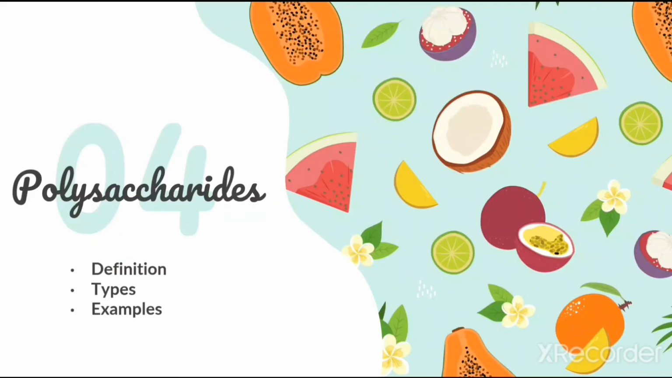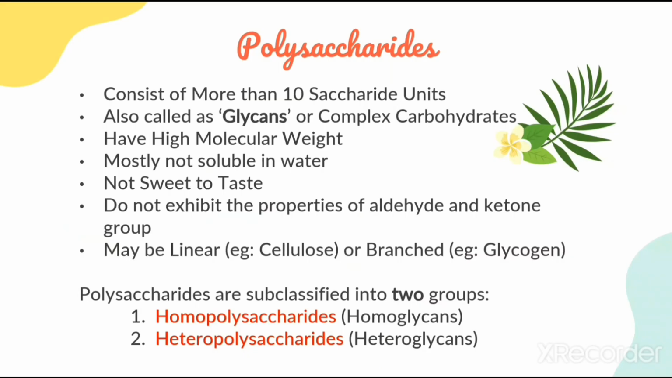Let us see the last type of carbohydrate, that is polysaccharide. Polysaccharides are a type of carbohydrate which contains more than 10 sugar molecules. Polysaccharides are also called glycans or complex carbohydrates. They have high molecular weight as compared to other types of carbohydrates. They are mostly not soluble in water and are not sweet to taste. They do not exhibit any properties of aldehyde or ketone groups. They may be linear, that is, chain form in structure, for example cellulose, or they may be branched, for example glycogen.